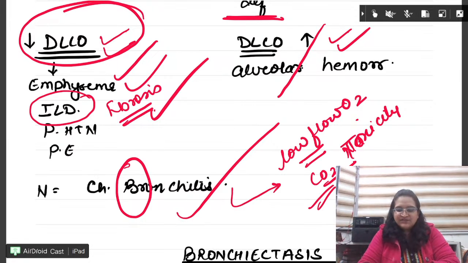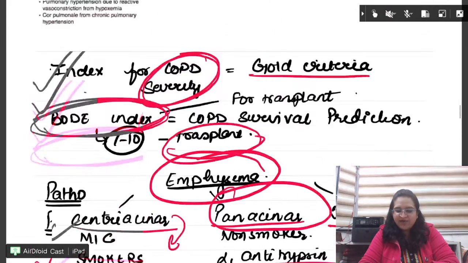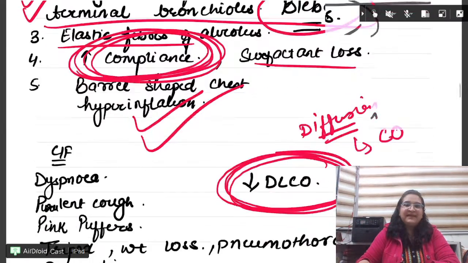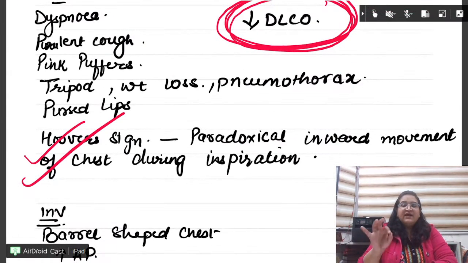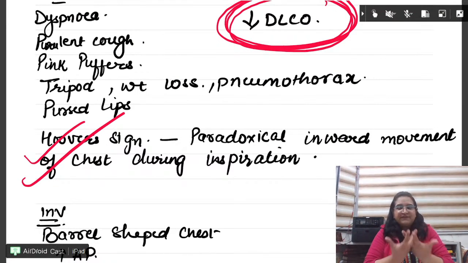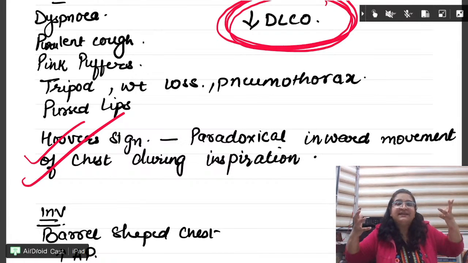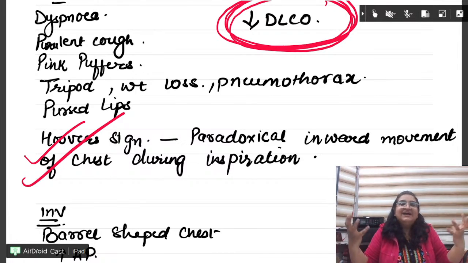Very good. So I hope that what we studied today won't give you any problem. Okay, tell me one question. There is a patient Ramu who is sitting in a tripod position, who is having difficulty in breathing, who is very thin, who is having pink skin. Why pink skin? Pink puffer. Why? Because he is putting in so much of effort, right? So he turns pink.